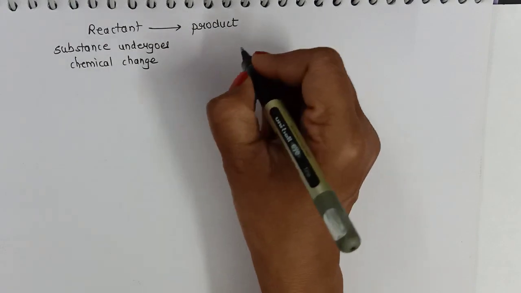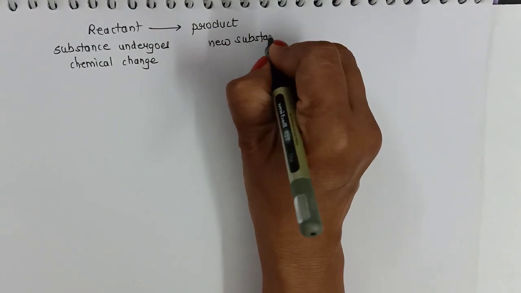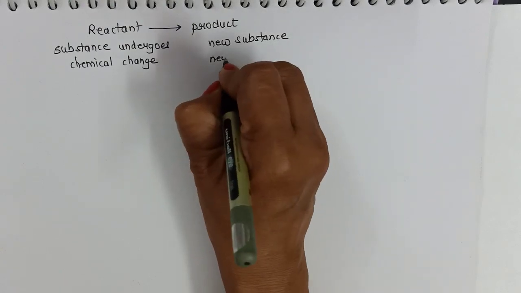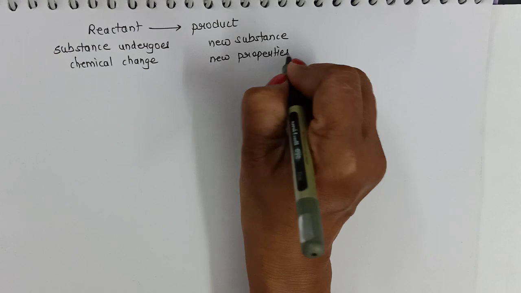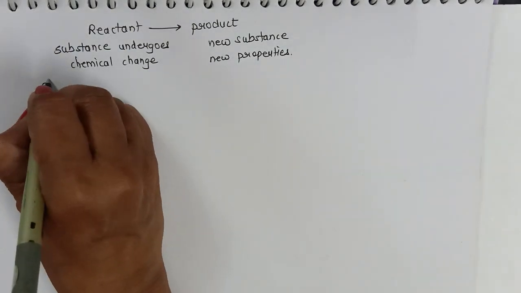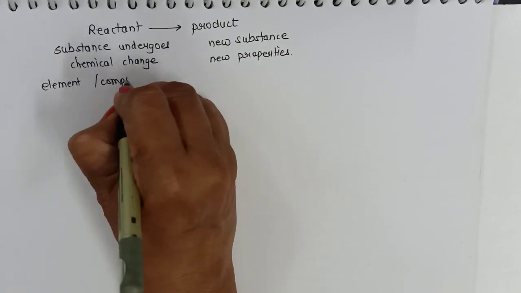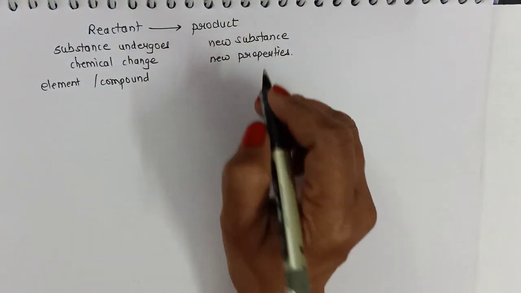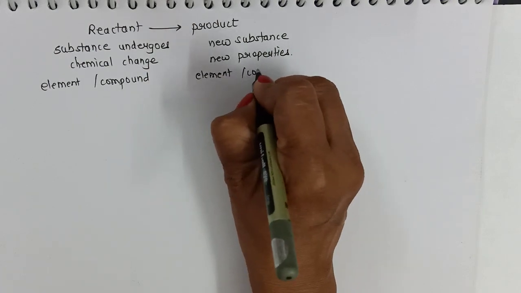Whereas the product means the new substance formed along with new properties. The reactant can be either element or compound. Similarly, the product can be either element or any compound.